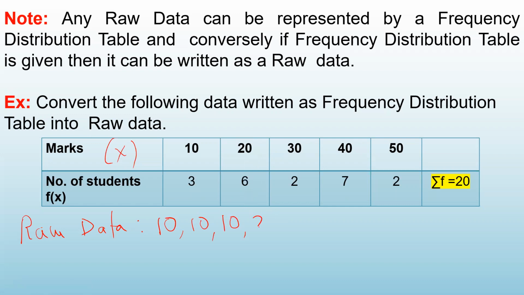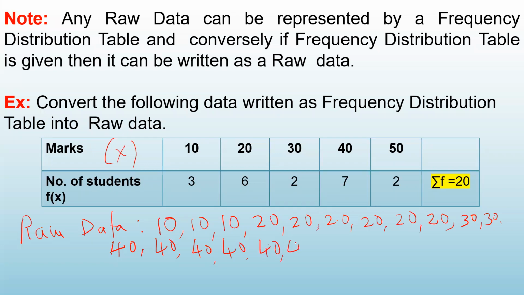So we will write 20 6 times. 1, 2, 3, 4, 5, and 6. 20 is written 6 times. 30 is written 2 times. 30 and 30. 40 is written 7 times. So 40 you have to write 7 times. 40, 40.